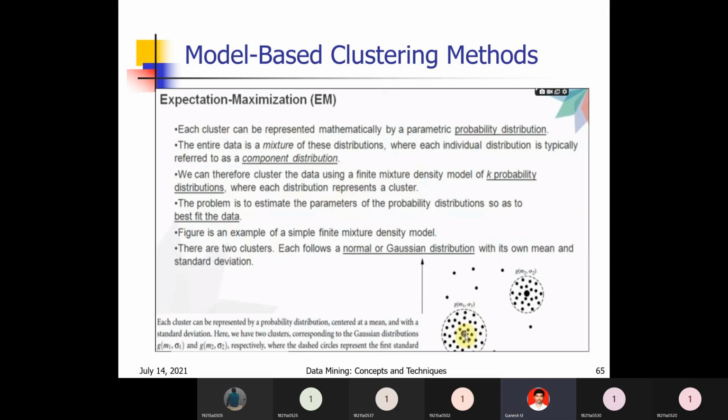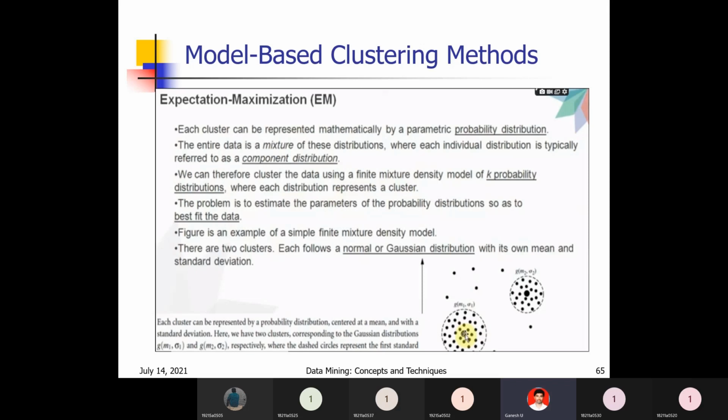We can therefore cluster the data using a finite mixture density model of a probability distribution, where each distribution represents a cluster. See here, finite mixture density model. Density model means the number of points set within a particular region. When the number of points are very near to each other in a particular area, that is high density. So, a mixture density model of k probability distributions, where each distribution represents a cluster.